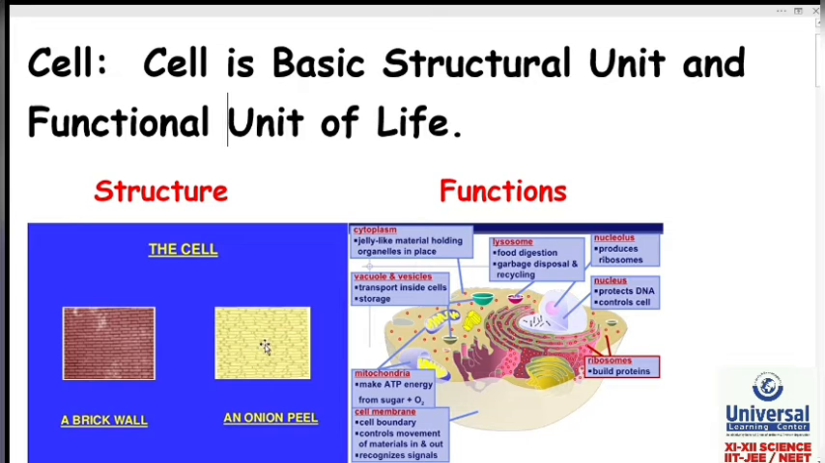Next, come to this picture. This is a picture of an onion peel. You can see it is made up of many cells. Again, I can say that a cell is the basic structural unit of this onion peel. Like the onion peel, all living organisms are made up of cells, many cells. So finally, we can say that the cell is the basic structural unit of life.